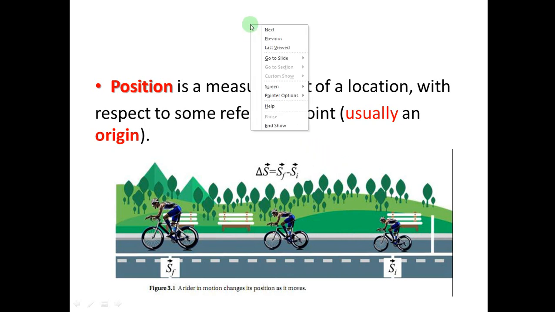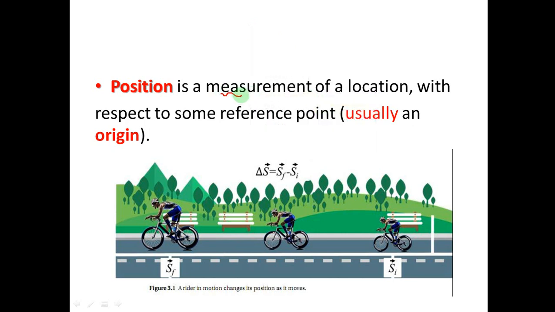Position is the measurement of a location. When you talk about position, it is a measurement of a location. This measurement of location must be with respect to some reference point. This reference point we call the origin. When you talk about position, it is a measurement of a location with respect to some reference point, usually called the origin. So to have a clear understanding about position, let's see figure 3.1.